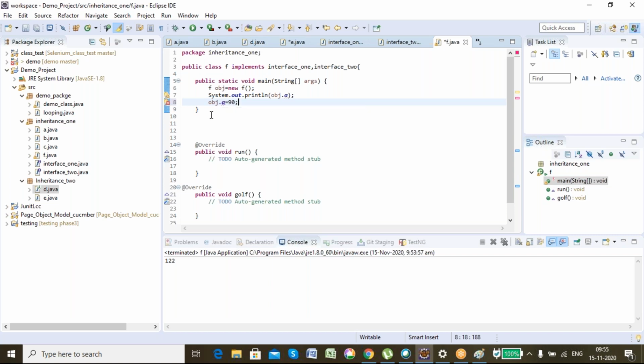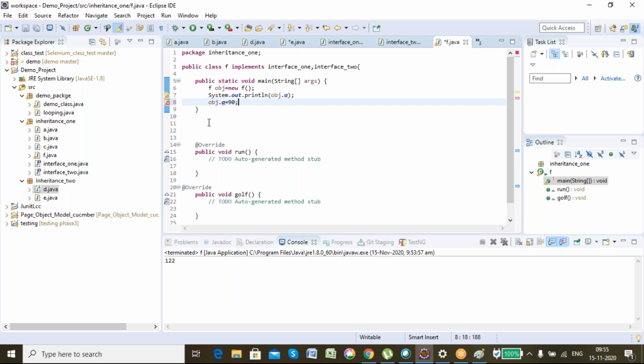So in Java, if you have a final data member, its value cannot be changed. We'll learn about final. Final is a keyword. When it is used with a data member, that value can never be changed. So in interface, whichever variables we declare are final by default. You can never change its value anywhere else in the program. But in case of abstract class, it is according to the modifier we give it. We'll learn about the access modifiers. There are 4 access modifiers. So if we declare it final, then it will be final, else it is normal, public, default, or protected.